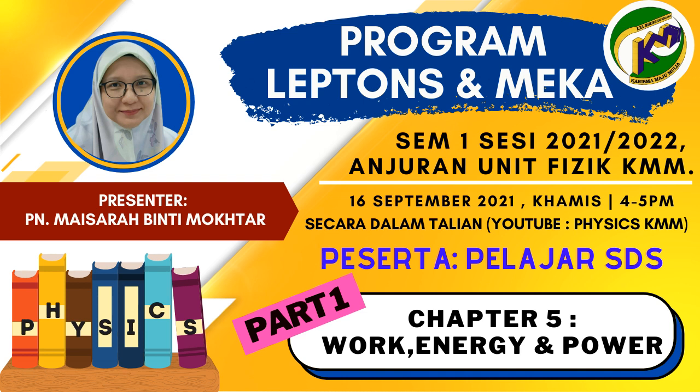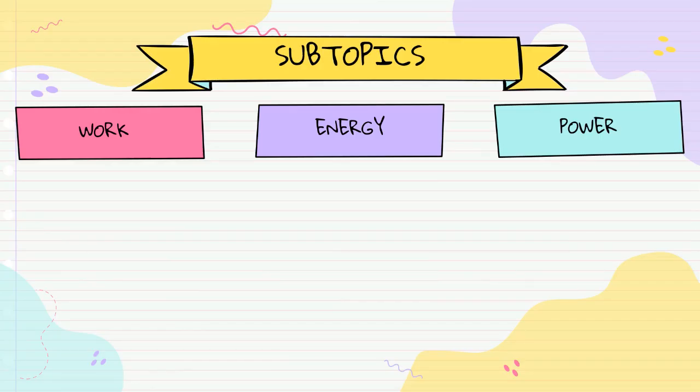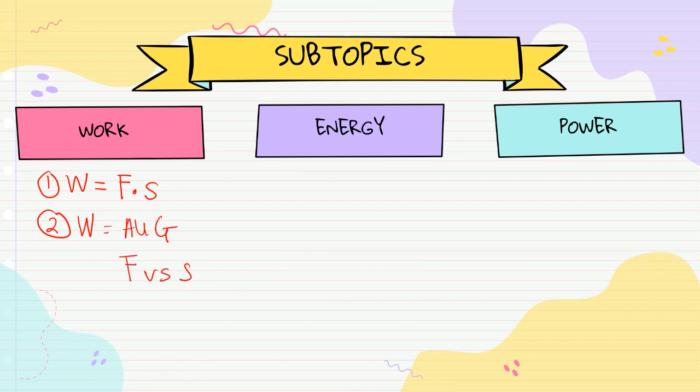Today I will teach you chapter 5, work, energy and power. For this chapter we have 3 subtopics. First is work. For work we need to know the definition of work done, where W equals F dot S. And next we need to know how to calculate the work done from the area under the graph F against S. And the next subtopic is energy.